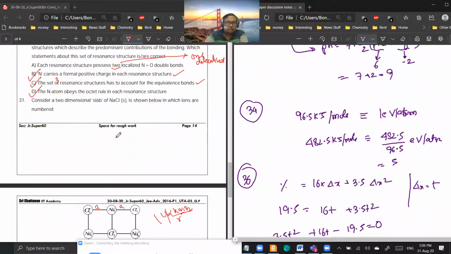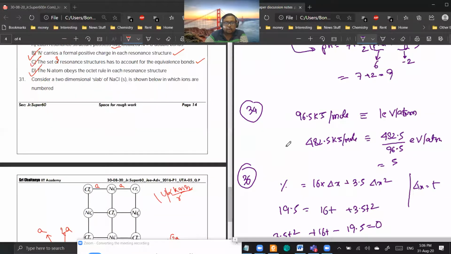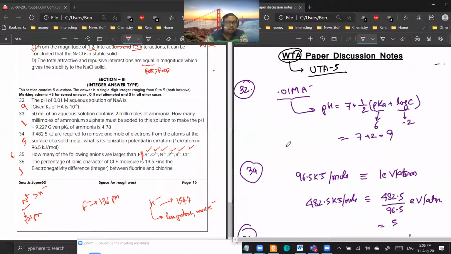Let us start the things from integer type because they are easy. 32 to 36, any doubts? Sir, 35. 35, okay, see, except hydride ion, you can figure out for others, right? Yes. Hydride ion is slightly bigger than fluoride ion. That is something which is fact based, which you should know, because nuclear attraction is very less in hydride ion. There's only one proton there. Are you getting a point? Yes or no?